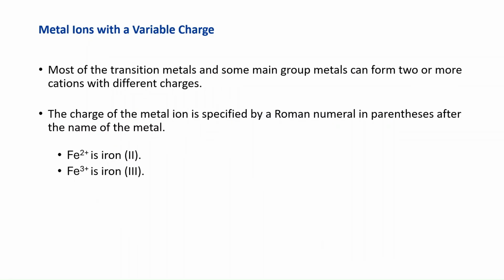We skip transition metals because they, and some of the main group metals, are going to form sometimes 2 or even more ions. The reason is they have d orbitals, and without making this a very long lecture, it turns them into 2-year-olds. They know what they're supposed to do, they don't care, they do whatever they want. You see this in chemistry all the time. We are going to blame these d orbitals for a bunch of different things.